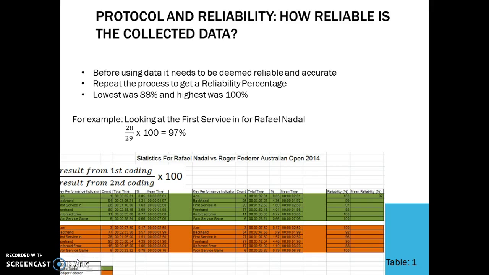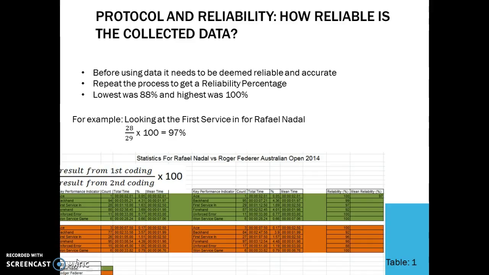Protocol and reliability. How reliable is the collected data? The data collected needed to be checked for the level of reliability before it is used to suggest why various outcomes during the match happened. To find the reliability, the process of using the GameBreaker software had to be repeated and again exported to an Excel as an instant frequency report, as shown in Table 1.